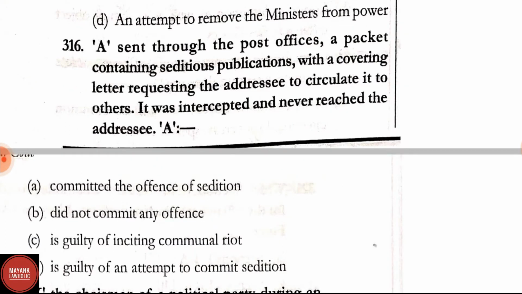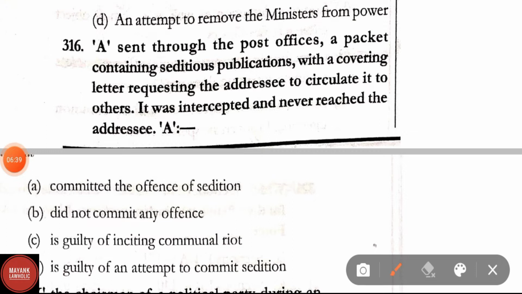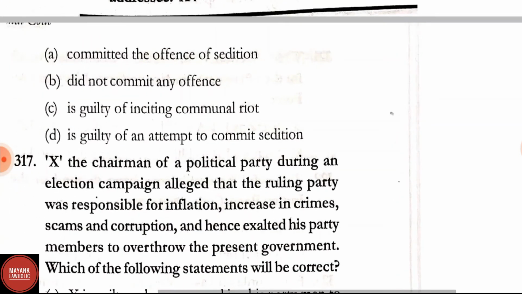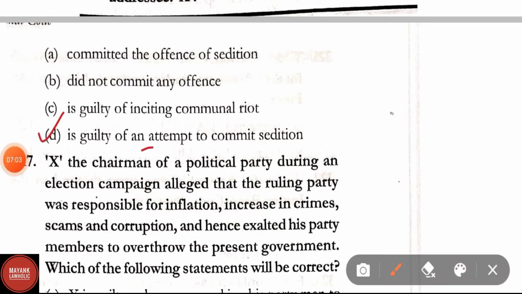Question number 316. A sent through the post office a packet containing seditious publication with a covering letter requesting the addressee to circulate it to others. It was intercepted and never reached the addressee. A: option A, committed the offence of sedition. Option B, did not commit any offence. Option C, is guilty of inciting communal riot. Option D, is guilty of attempt to commit sedition. Correct answer will be option D, that is guilty of an attempt to commit sedition. Here the proper sedition has not been committed because the post was intercepted, but the attempt to commit sedition was held.